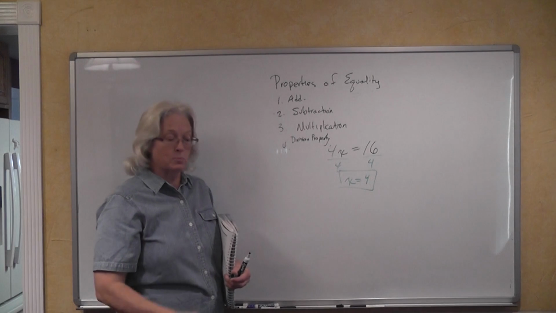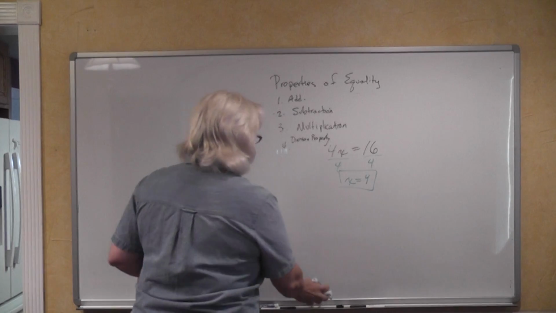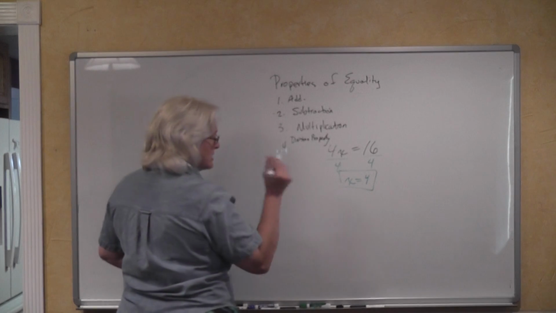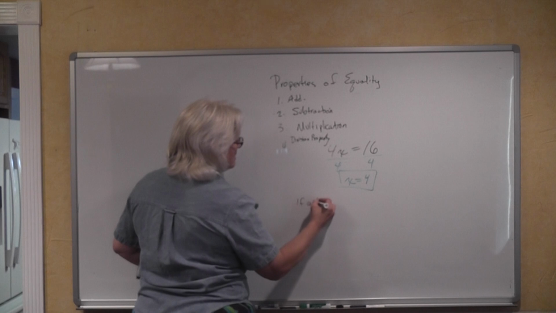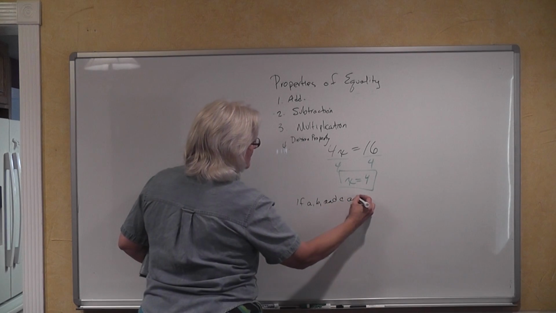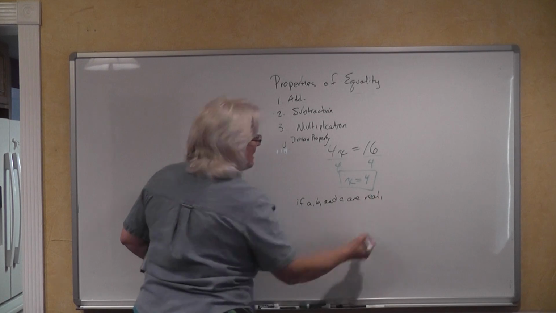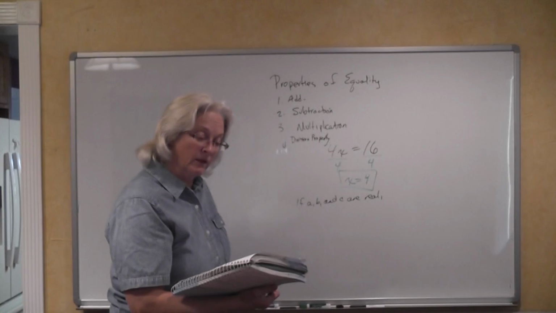So that's our division property of equality, and it's almost exactly the same as the other 3 statements, but it's got a little twist. If A, B, and C are real numbers, and C cannot be equal to 0. Let's see if that's how they're doing this.